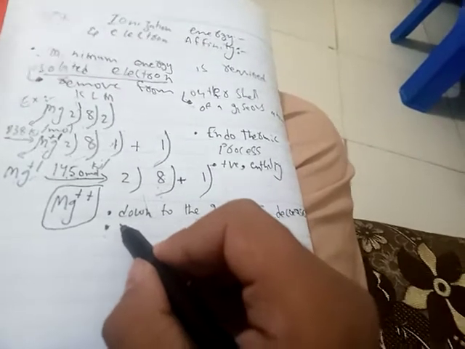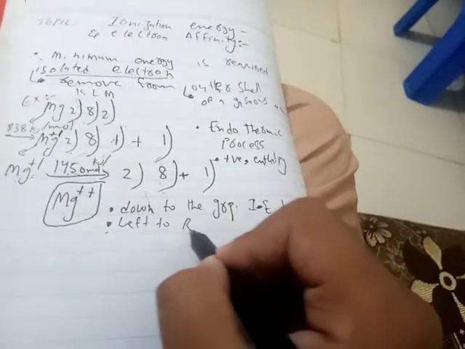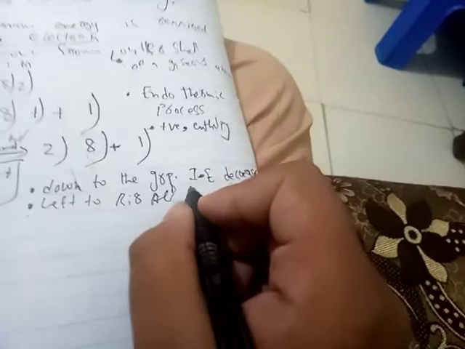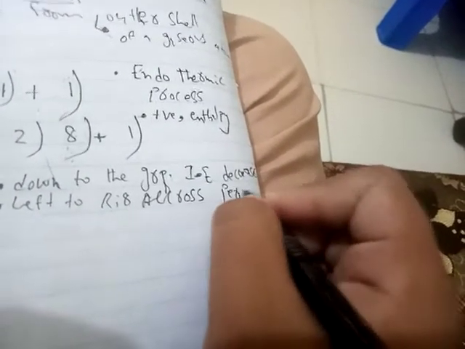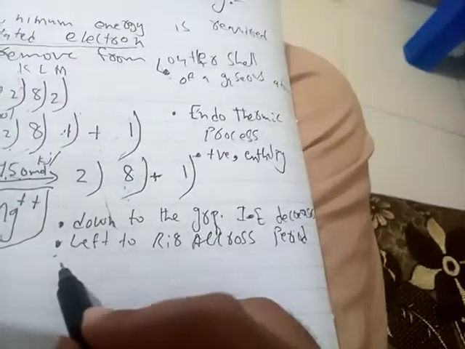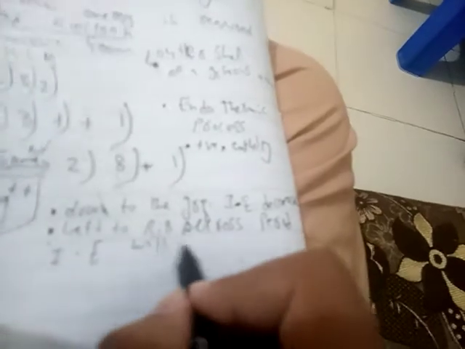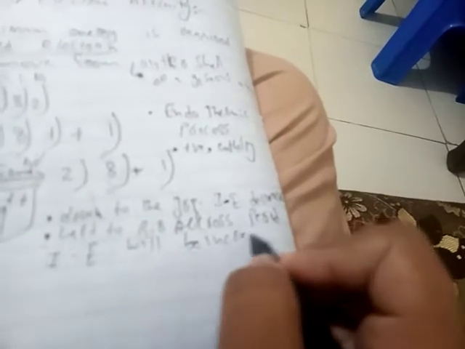Across the period, from left to right, the ionization energy will be increasing.